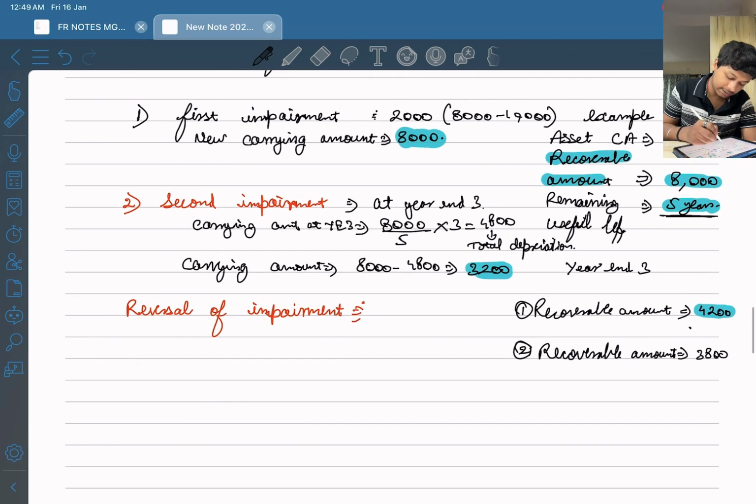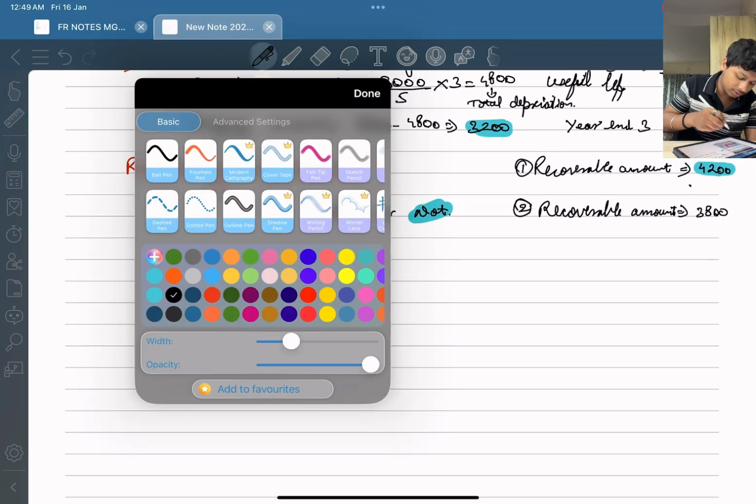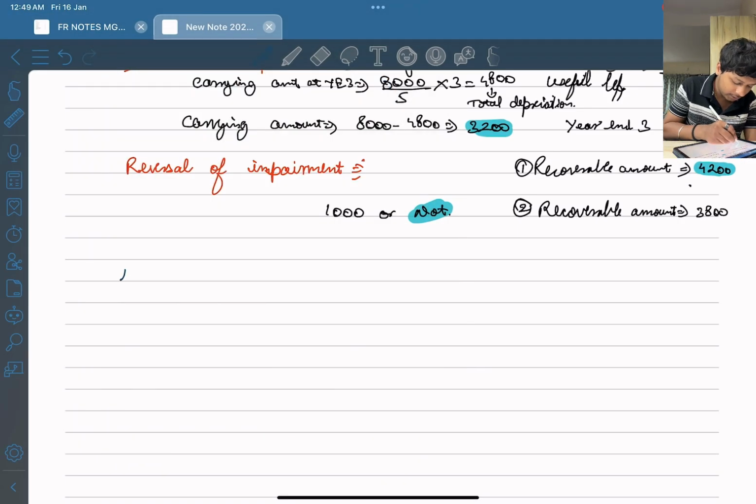So the question arises, will the reversal be equal to $1,000 or not? The answer is no. Why? Because we will have to calculate one thing further. What is that thing? We'll have to calculate the carrying amount